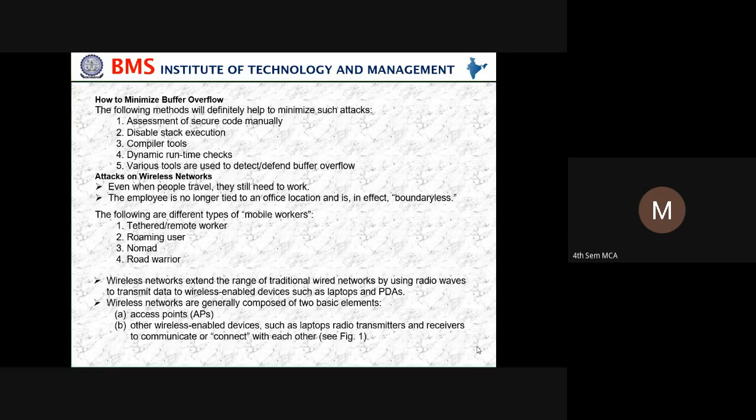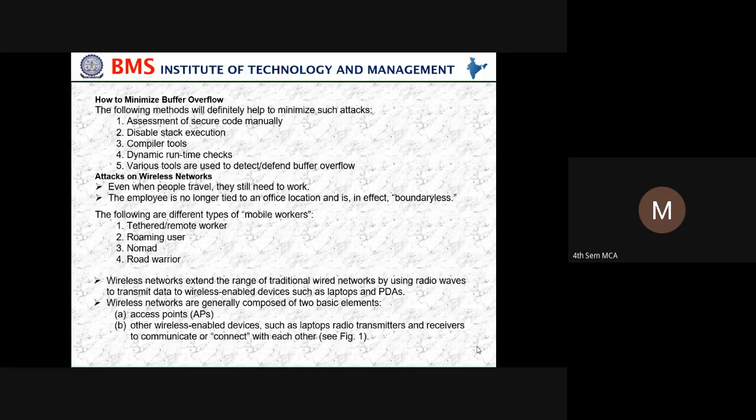Then roaming users, we may move from one state to another state or from one country to another country. Those users we call roaming users. Nomad and road warrior. Some people keep traveling, and those people are called road warriors.